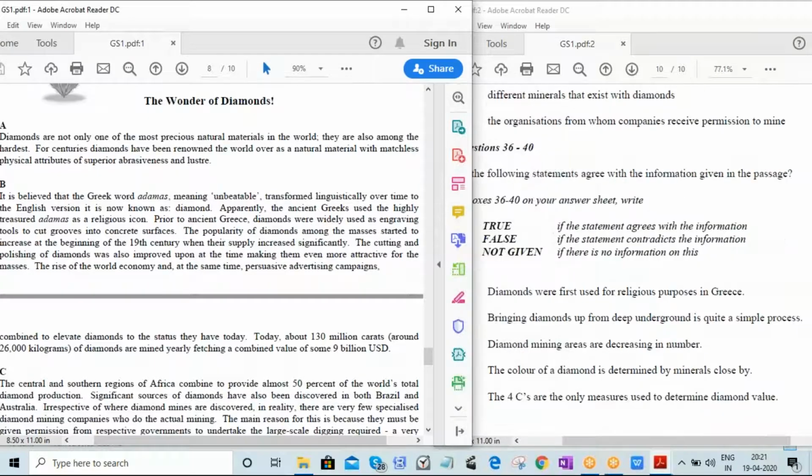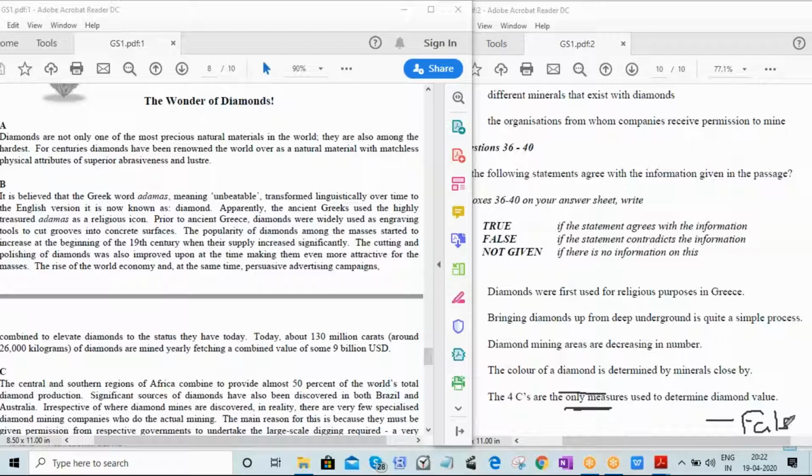Now, for example, true, false, not given. Here there is a question: Forces are the only measures used to determine diamond value. I know there is one very important word, that is only. I will check in the passage whether it is only or whether there is any exception. If they say apart from these forces, fluorescence in diamond is also considered, now I know it is the exception to only, so it will contradict. Whatever contradicts is false.